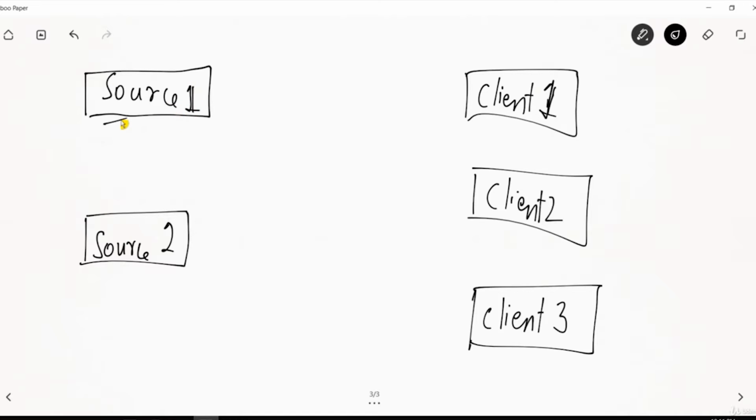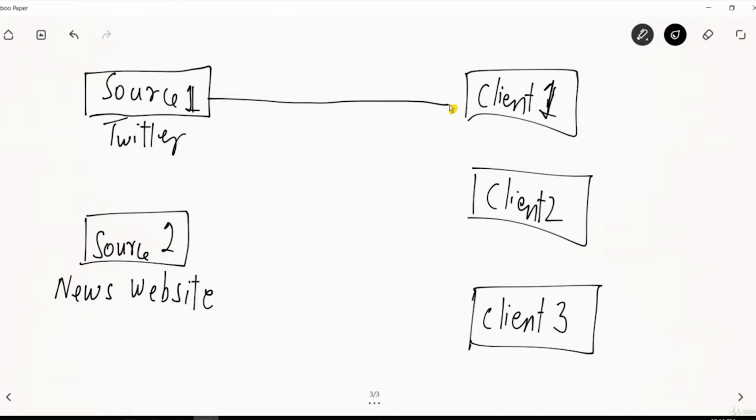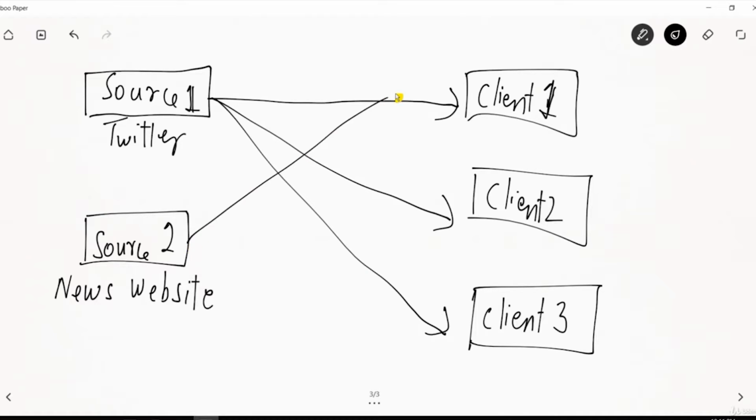Let's say my source 1 is again Twitter, and let's say my source 2 is some news website or something else, or it can be Facebook or something else from which the data is coming. So the data pipeline will look something like this. Source 1 is getting connected to client 1, client 2, and client 3. Source 2 is getting connected again to client 1, client 2, and client 3.